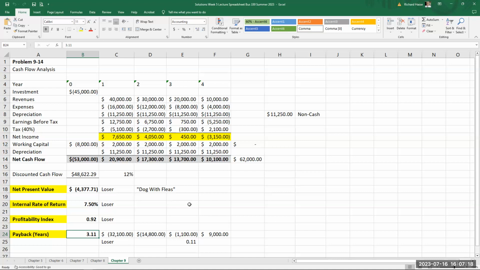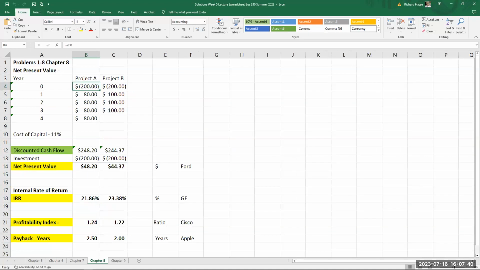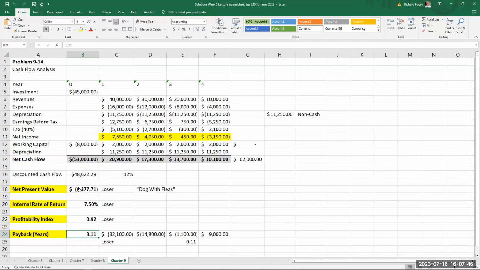This is a key part. You'll be using capital budget analysis for the remaining of your courses in your business administration program. It's a key element of business study. What are we returning from an investment in an asset to include all the revenues and cost and expenses and cash flow generated off that investment, will we get our money back? In the problem we did in Chapter 8, we are getting our money back. It looked good. In the problem we did in Chapter 9, we are not getting our money back. That's a loser. So that's your determination of what you need to do in assignment 4. So look these problems over. They will help you.